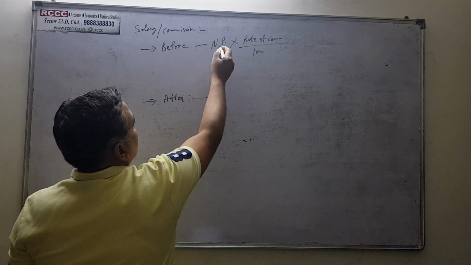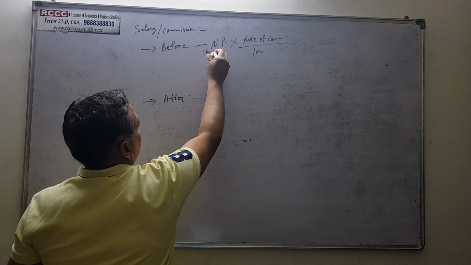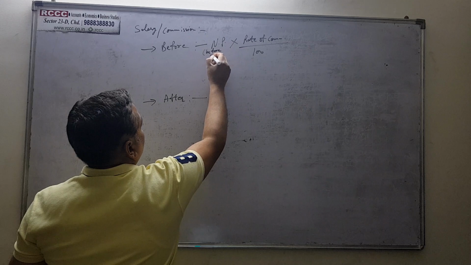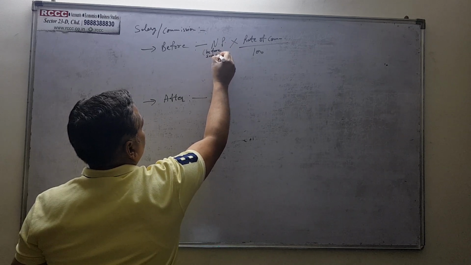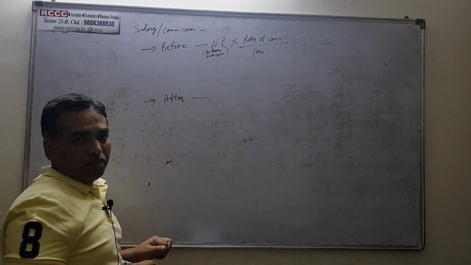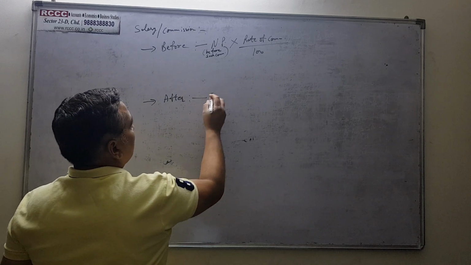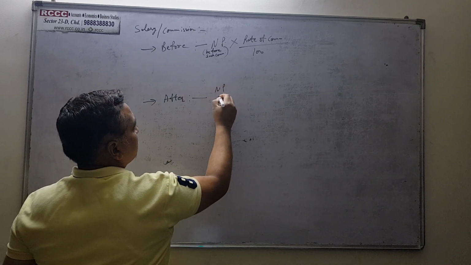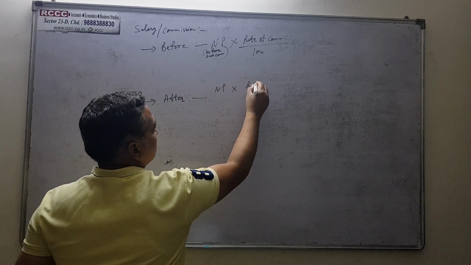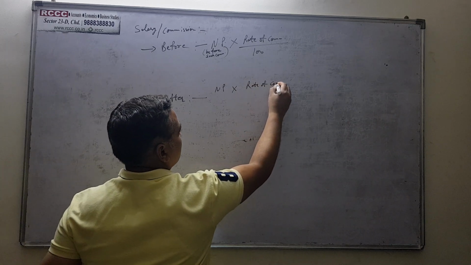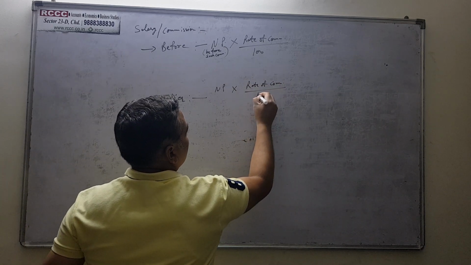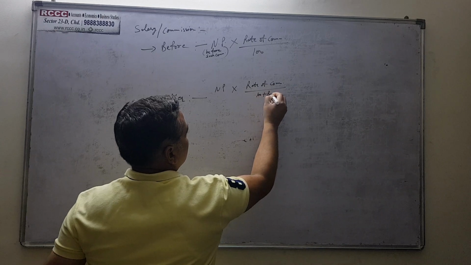So ये net profit कौन सा है? ये before such commission वाला, ये आपको question में mention होगा, right? And what is the method of calculating it afterwards? It is net profit into rate of commission divided by 100 plus rate.